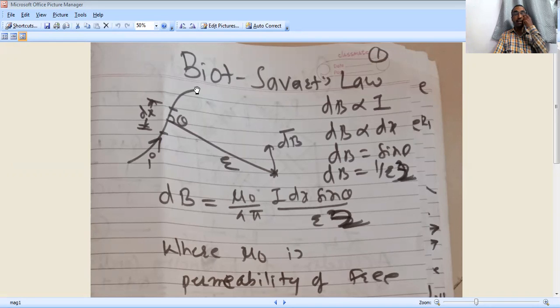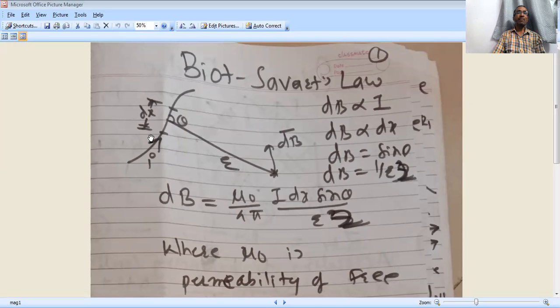Then Biot and Savart, two scientists, came together and passed the current I through this conductor. Then they observed that a magnetic field is produced by this current carrying conductor. Understood, my friends?